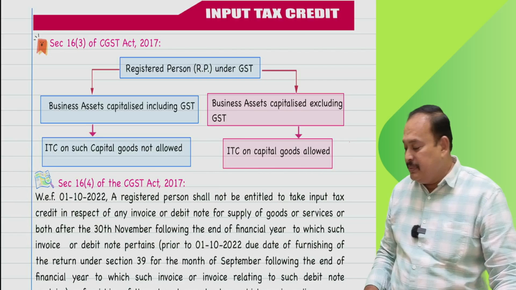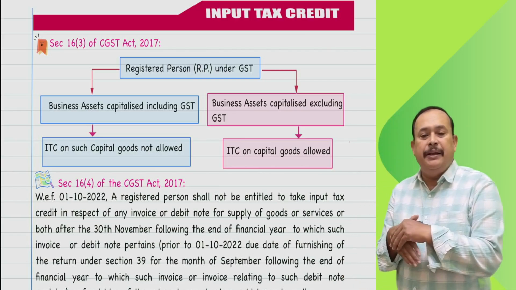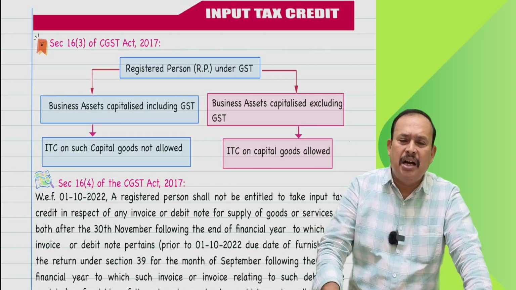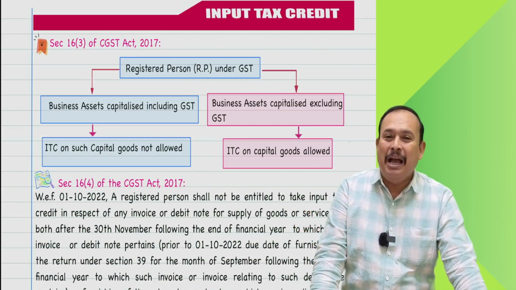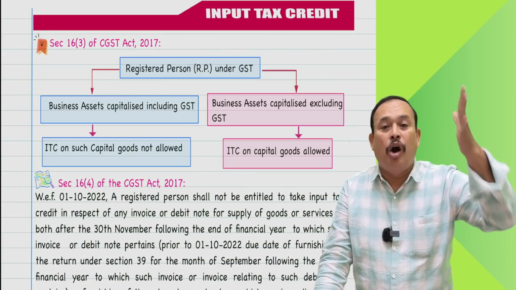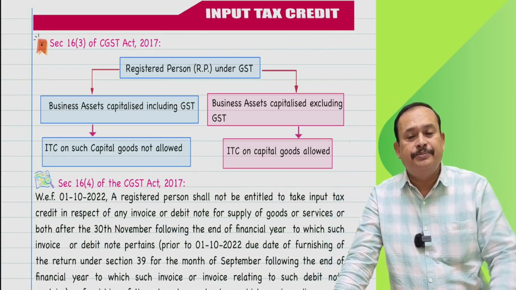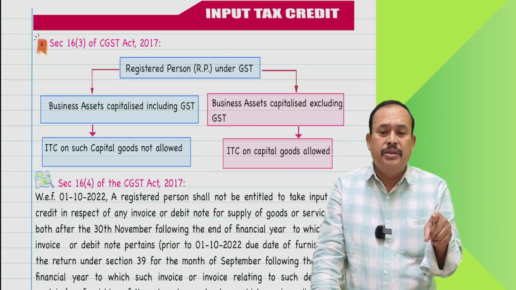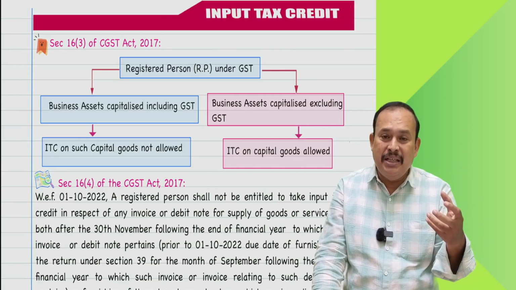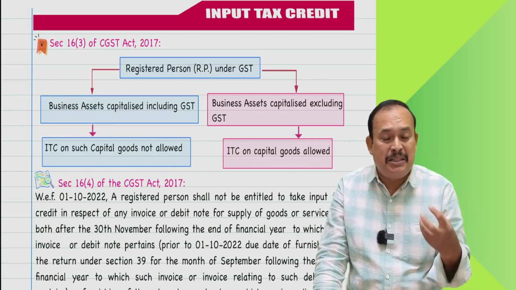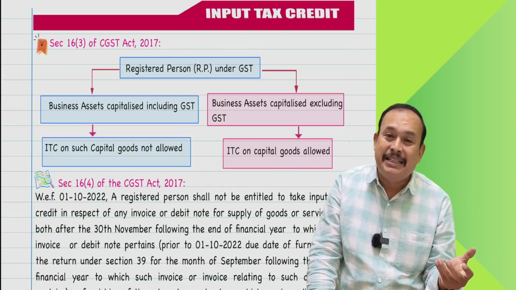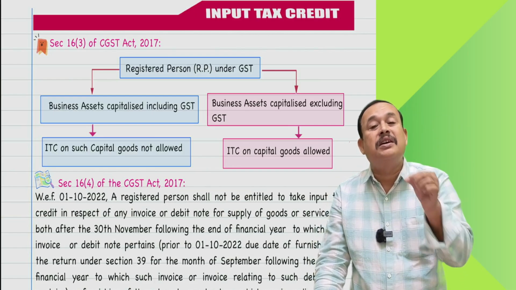Now referring to section 16 subsection 3, which talks about, hey mister, you want to avail the input tax credit on capital goods? Yes sir. What do you mean by capital goods? Capital goods has been defined under section 2 subsection 19 of CGST, which says the value of the goods capitalized in the books of accounts by the person availing input tax credit and using the capital asset in the course or furtherance of his business.